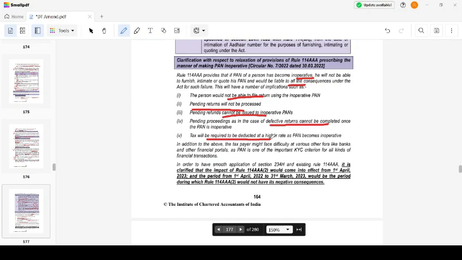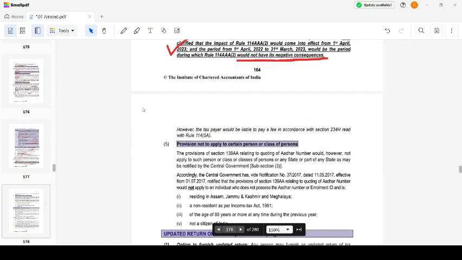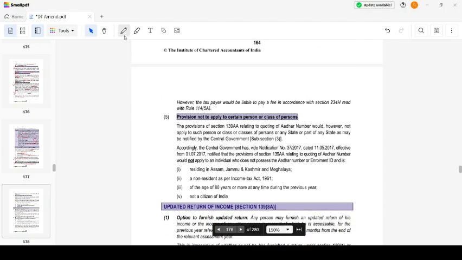In addition to the above, the taxpayer might face difficulty at various other fora like banks and other financial portals, as PAN is one of the important KYCs. In order to smooth the application, it is clarified that the impact would come into effect from 1st April 2023, and the period from 1 April 2022 to 31st March 2023 would be the period during which you would not have any negative consequences. So it is better to link the PAN with Aadhaar before 31st March 2023, even though it is with late fees. However, the taxpayer would be liable to pay the fee. You are only given a time limit for the negative consequences, not for the payment of late fees.